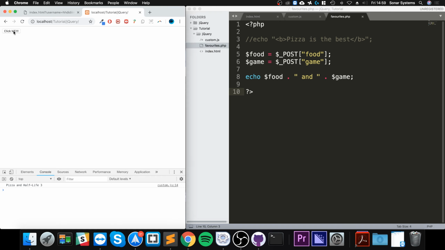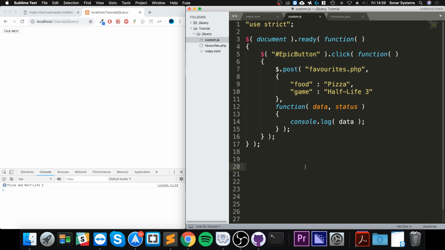And the beauty of it is, it does it without reloading the page. And that's the beauty of AJAX. That's the main reason you use AJAX, if you want to do something with the backend without having to reload the page. So that's it. Really simple stuff, but really, really powerful.